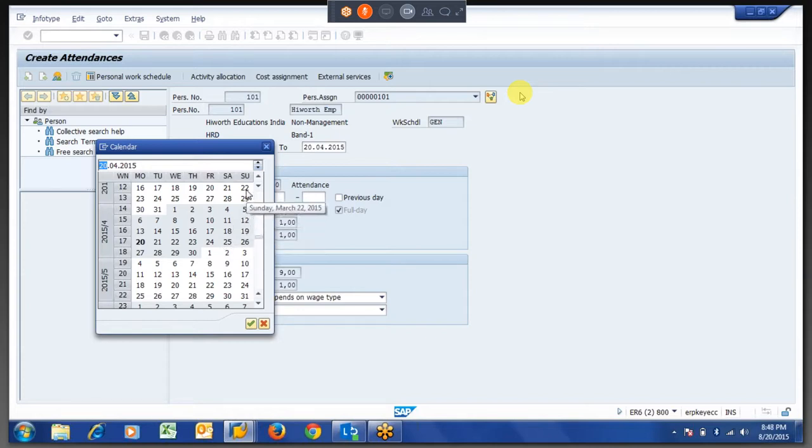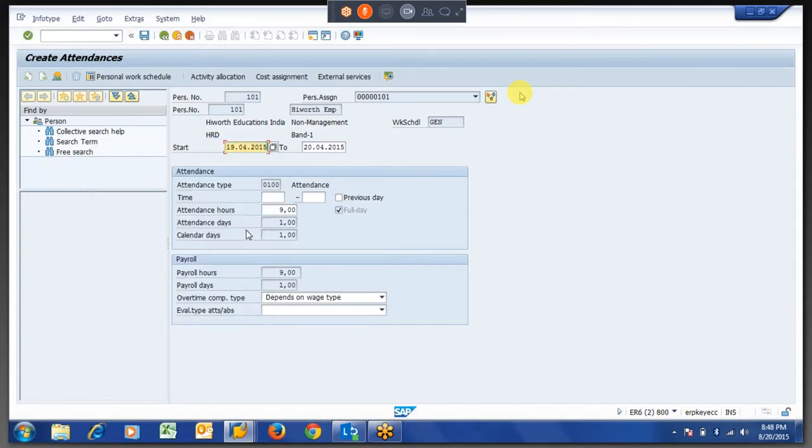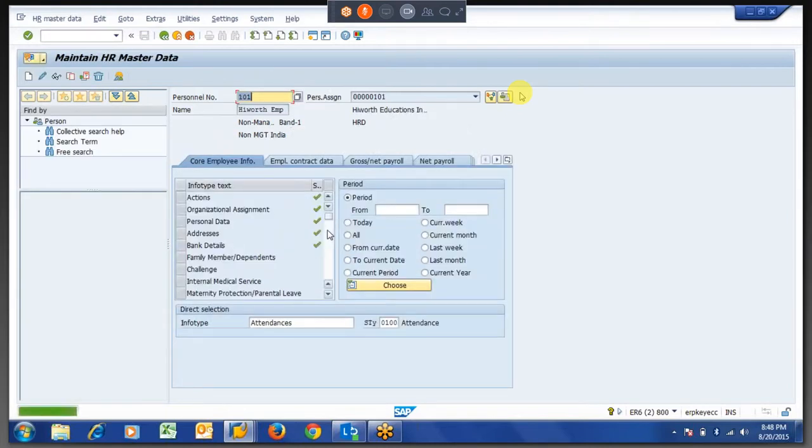Say 19th is Sunday. Actual hours and all this stuff will be 0 because it's an off day. So on 19th April, I am entering an attendance, which will happen when the manager approves your request.